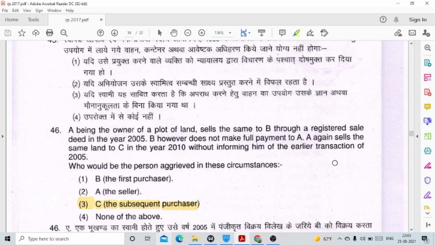Question number 46. A, being the owner of a plot of land, sells the same to B through a registered sale deed in the year 2005. B, however, doesn't make full payment to A. A again sells the same land to C in the year 2010 without informing him of the earlier transaction of 2005. This is option number 3, C, the subsequent purchaser. The question is, who would be the person aggrieved in the circumstances? C, because C has purchased the land and he has not been informed of the earlier transaction of 2005 in which A has already sold the plot to B through a registered sale deed.